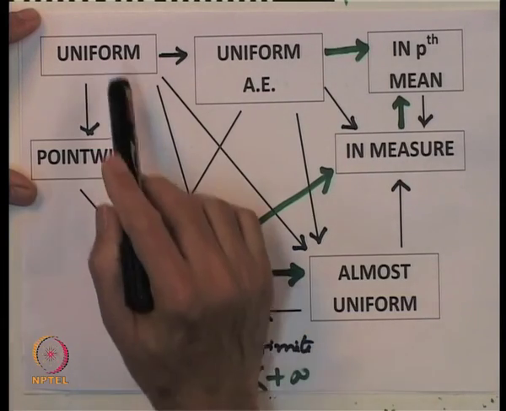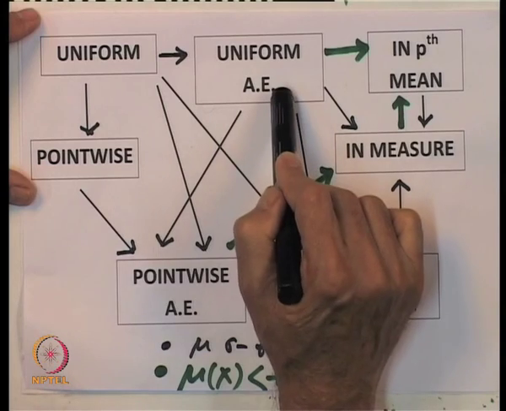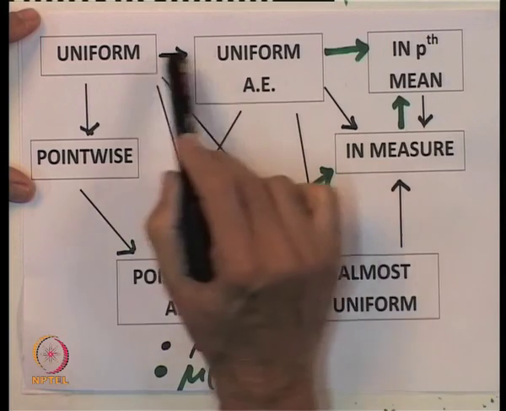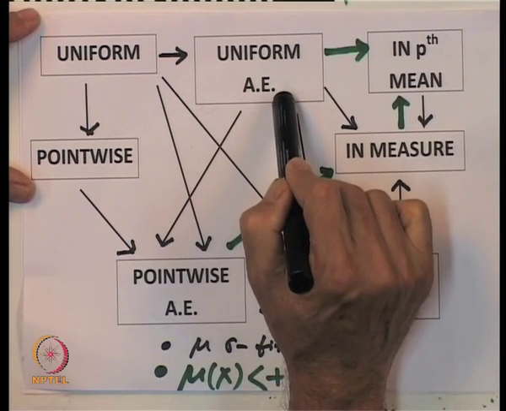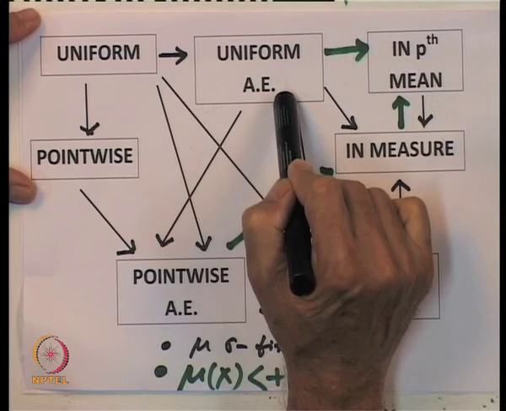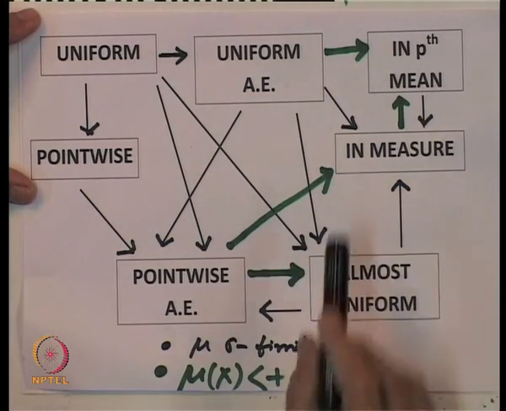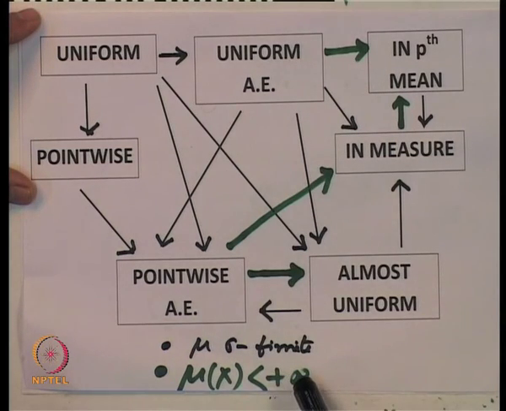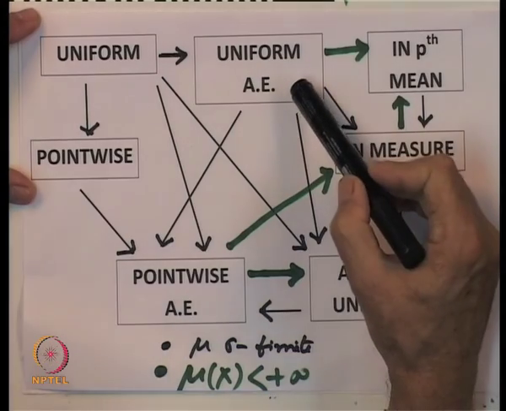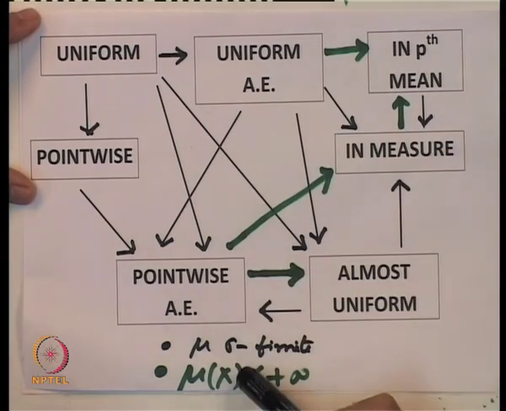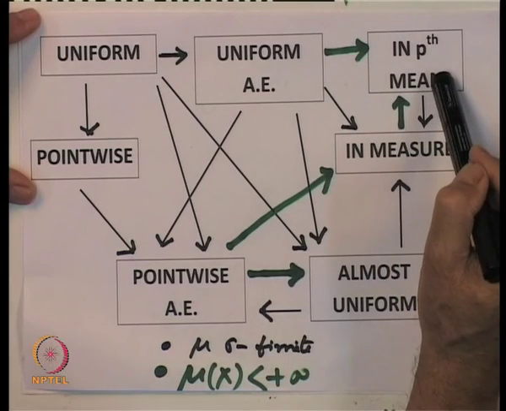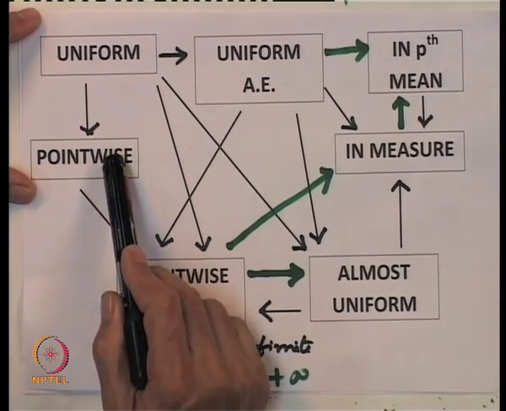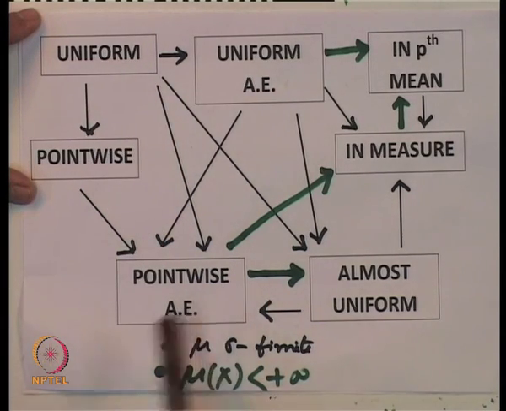Simple examples show this. And uniform will imply uniform almost everywhere. Actually, uniform is uniform almost everywhere with the exceptional set being the empty set. So, uniform implies uniform almost everywhere, and just now we proved that when mu of x is finite, this green arrow indicates the implication under the condition that mu of the whole space is finite. So, uniform convergence almost everywhere and underlying space finite implies convergence in the pth mean, that we saw just now. And we have already seen uniform implies pointwise, and pointwise implies pointwise almost everywhere.